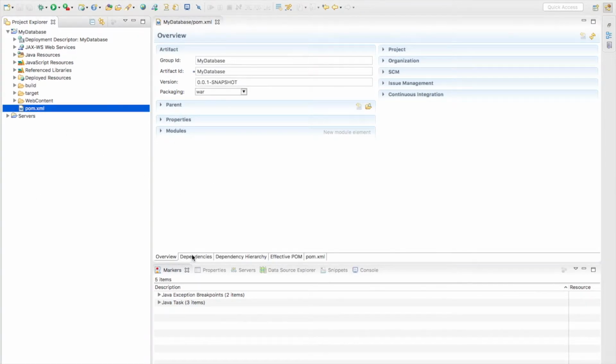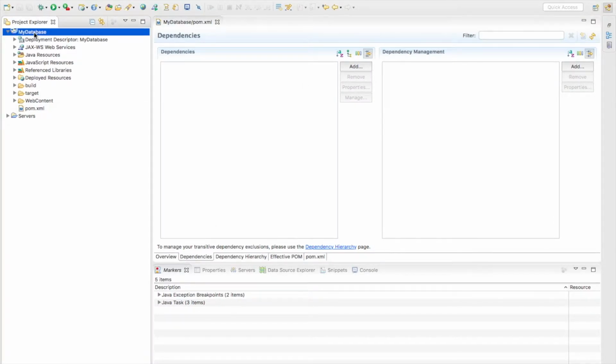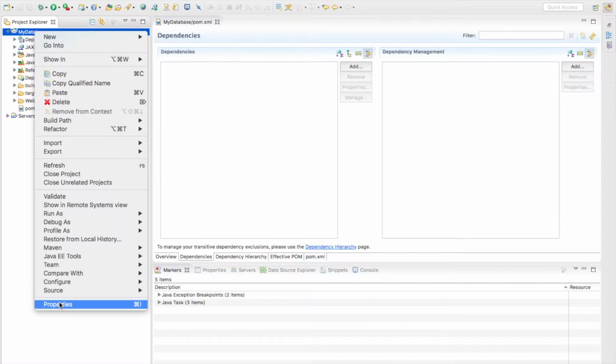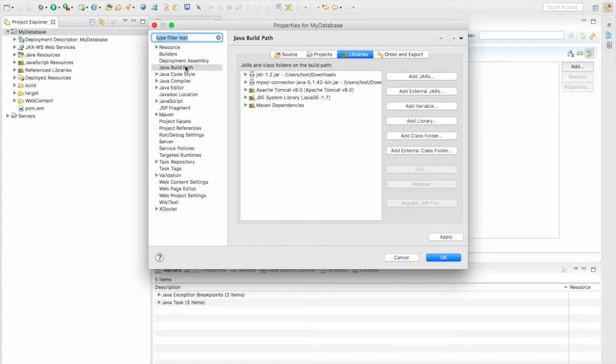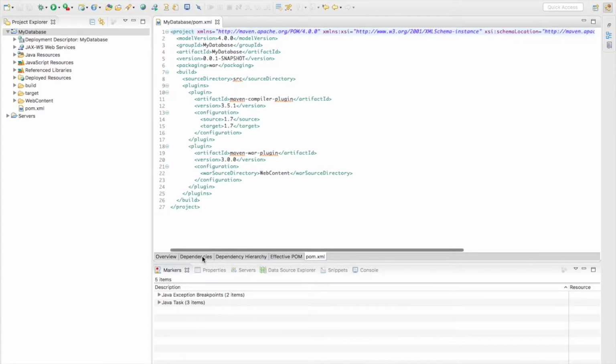So go to dependencies, I will add, okay, let's see what I use in my application. So when I go to properties, you see that I use JSTL and MySQL connector. The connector is of version 5.1.42. Let's add these dependencies to my Maven POM file. So let's go to dependencies.